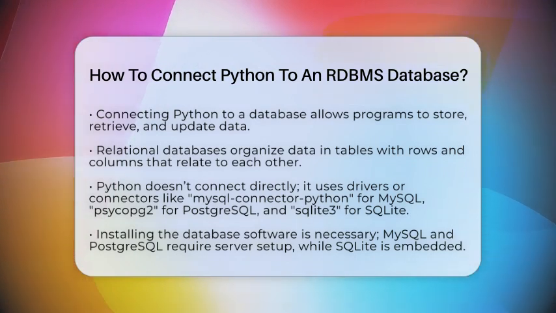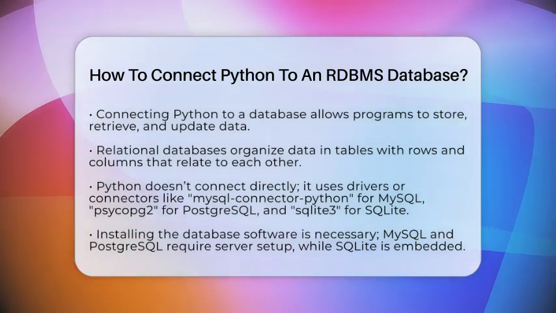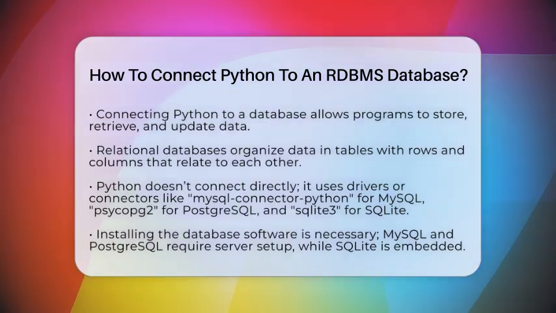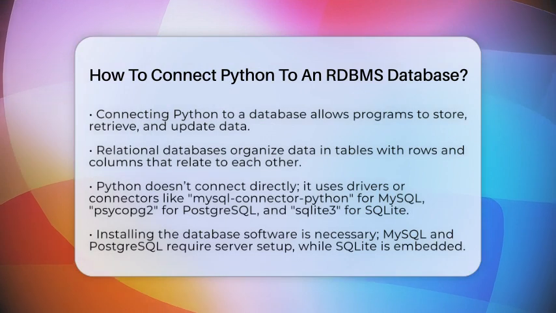First, you need to understand that a relational database stores data in tables with rows and columns. These tables can relate to each other, making data management efficient. Python doesn't connect directly to these databases on its own. Instead, it uses special software called drivers or connectors that follow the database's communication rules.